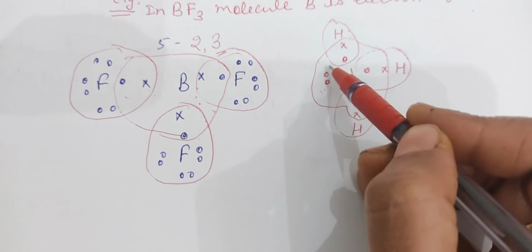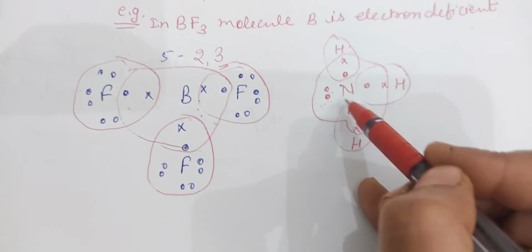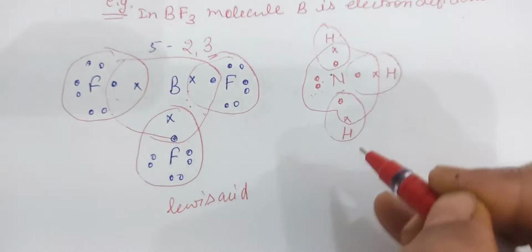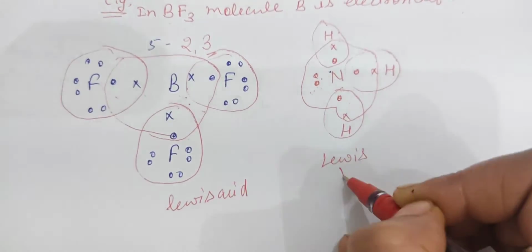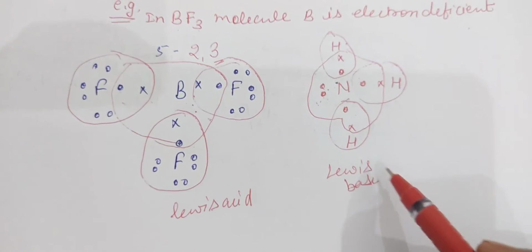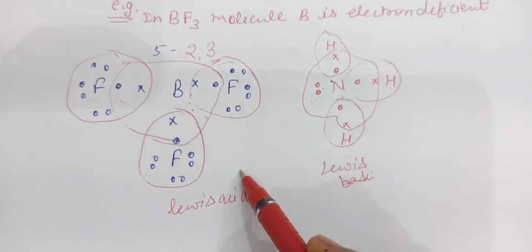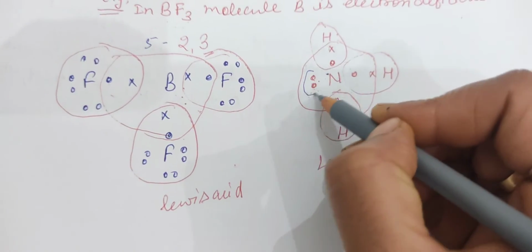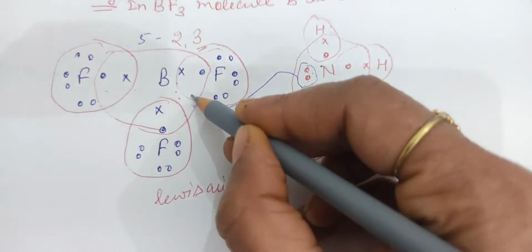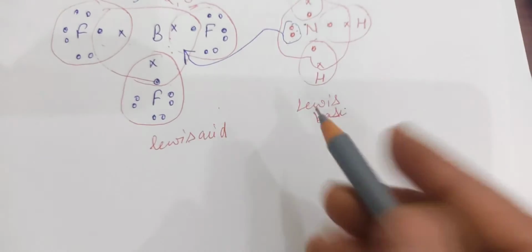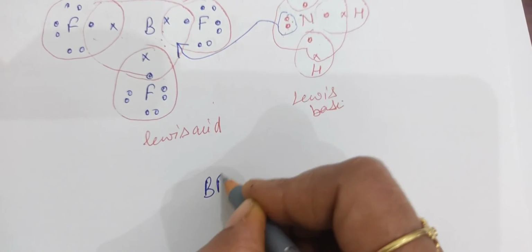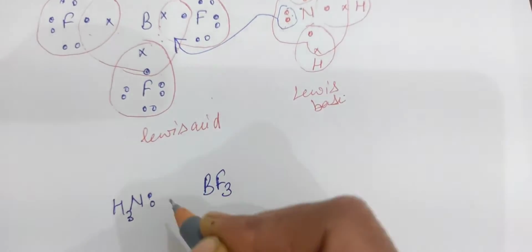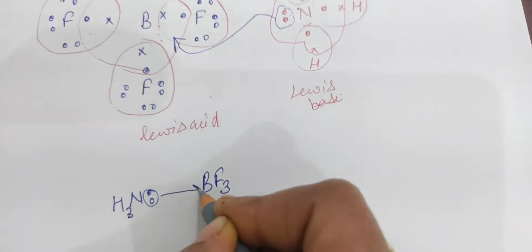This nitrogen, which is electron rich, is the Lewis base, and BF3 is the Lewis acid according to Lewis acid-base theory. Electron-rich species are called Lewis bases, and electron-deficient species are called Lewis acids. When nitrogen in ammonia gives a pair of electrons to the boron and forms a bond, this pair of electrons is shared with B.